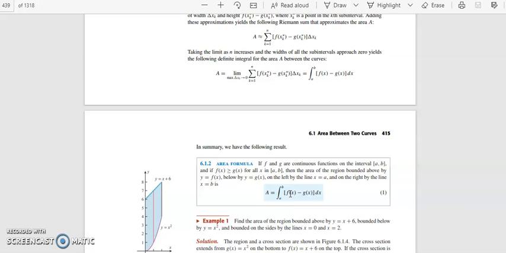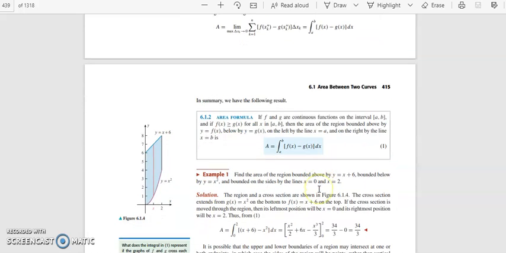Then the area bounded by these four curves will be given by integral a to b f of x minus g of x dx. So let us see an example of the area problem.